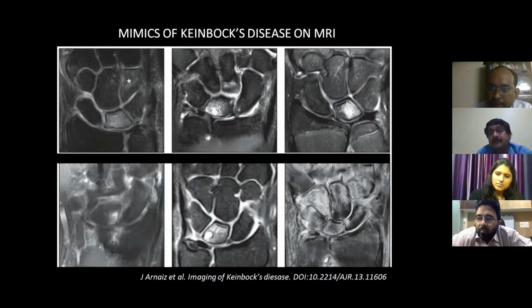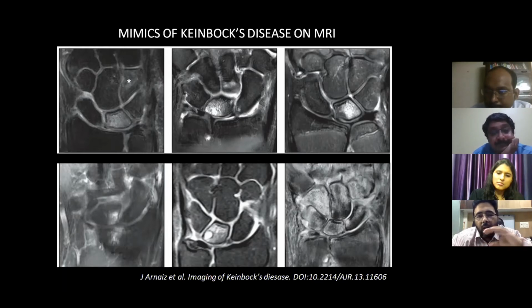Based on the stage, there are different characteristic changes. In stage 1, when we are getting edema, there also we'll get sclerosis, right? But when we are talking about the vascularity, in MRI we can do a dynamic MRI, and then we can see whether the vascularity is there or not.